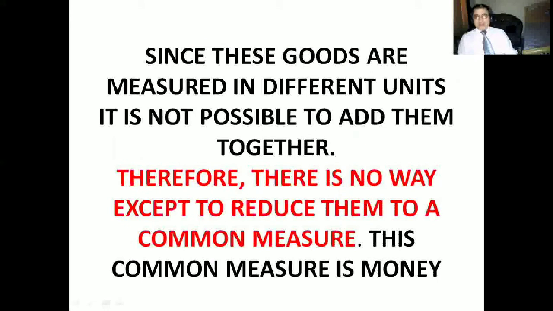Now, since these goods are measured in different units, like wheat is measured in terms of kg, cloth is measured in terms of meter, it is not possible to add them together. Therefore, there is no way except to reduce them to a common measure, and this measure is money. Means we calculate the value of all goods and services produced in terms of money, right?